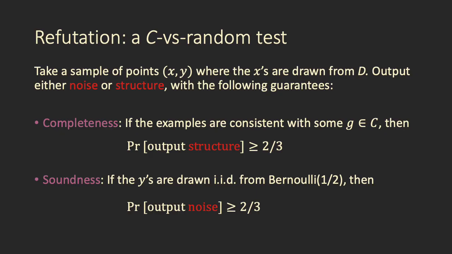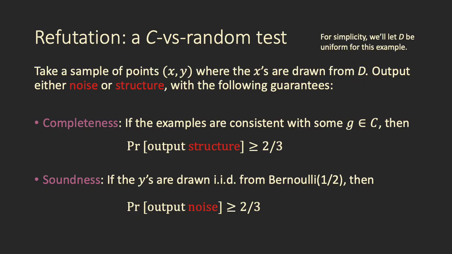So refutation is essentially distinguishing a sample that comes from the concept class C versus a sample of just random bits. So we're going to take a sample of points (x, y), so labeled examples, where the x's are drawn from the distribution we care about, which is D. And the refutation algorithm outputs either noise or structure with a soundness and a completeness guarantee. The completeness guarantee says that if the examples come from C, the concept class, then we have to output structure with probability at least 2/3. And if the labels are just random, then we must output noise with probability at least 2/3.